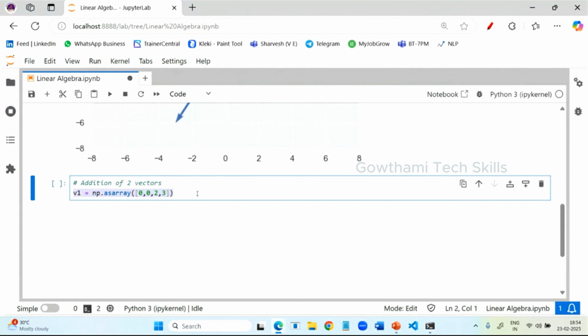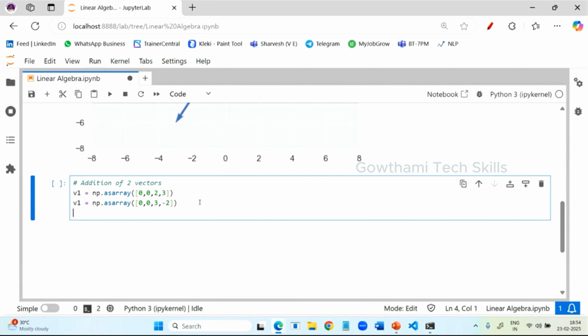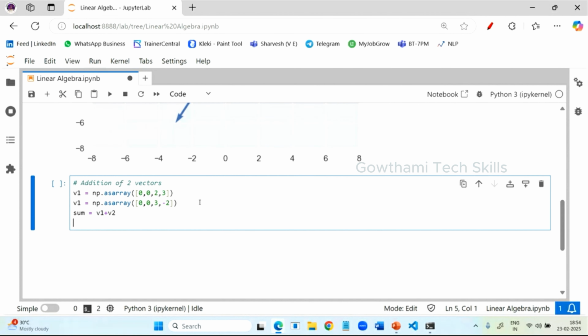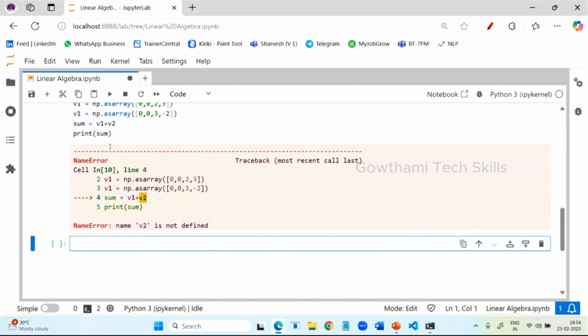So this is the first vector, and the second vector here is, what is that one? -3, -2. 3, -2. Now I want to perform the sum. Sum is equal to V1 plus V2. Just to print that result. Once I print that result, later I'm going to show the representation.